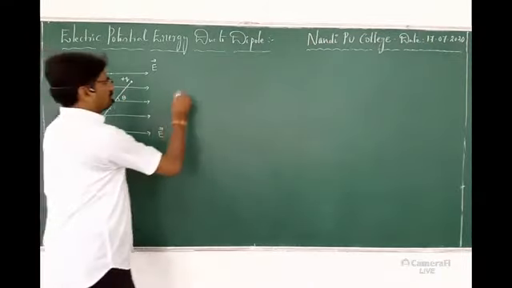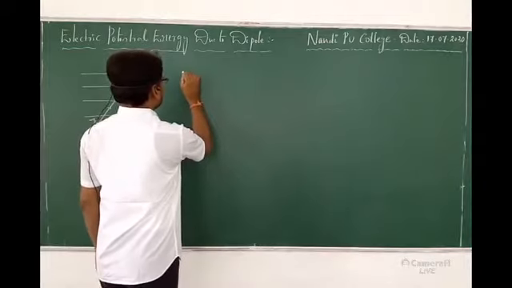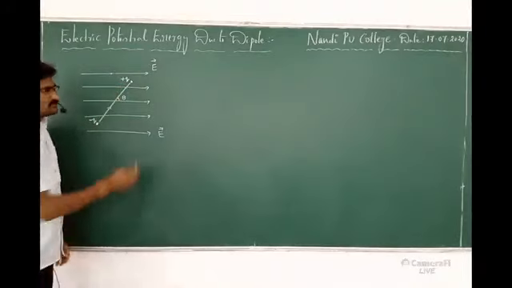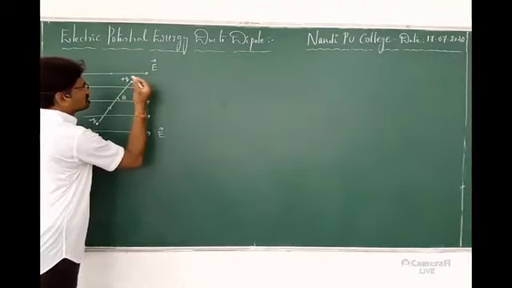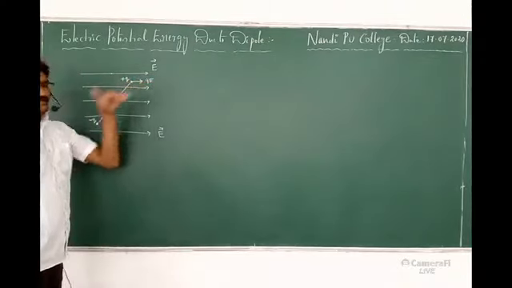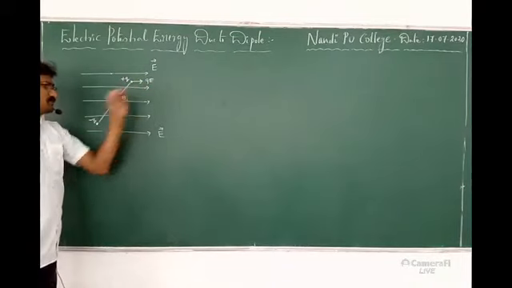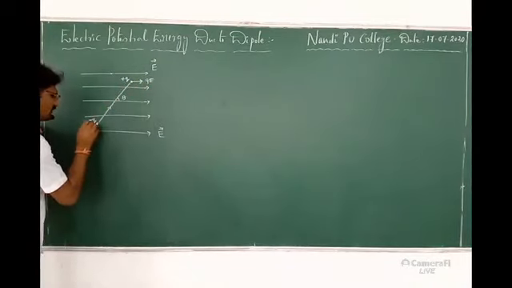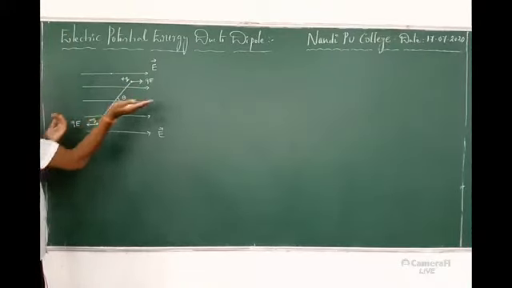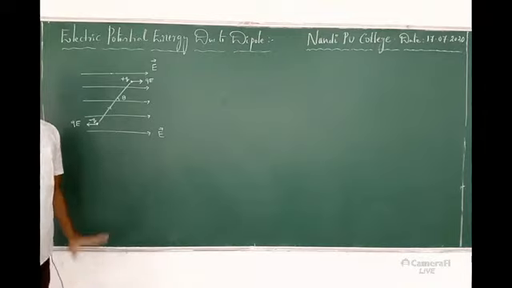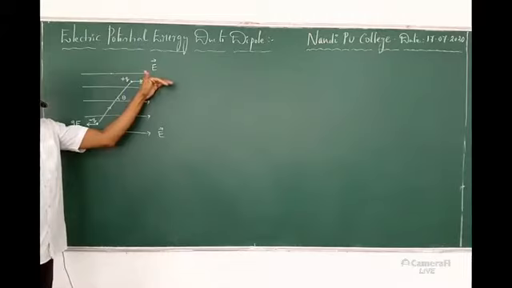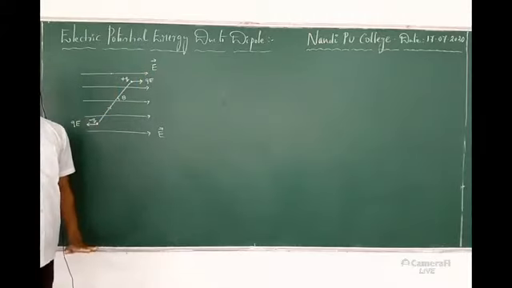Now, first I have to find what forces are acting here. See, it is a positive charge, so this is the force. The electric force acting is qE in the direction of the electric field. Once the force on the positive charge acts in that direction, the force on the negative charge acts in the opposite direction. So it is minus qE. The two act in opposite directions: this is in the direction of the electric field, this is opposite to the direction of the electric field.